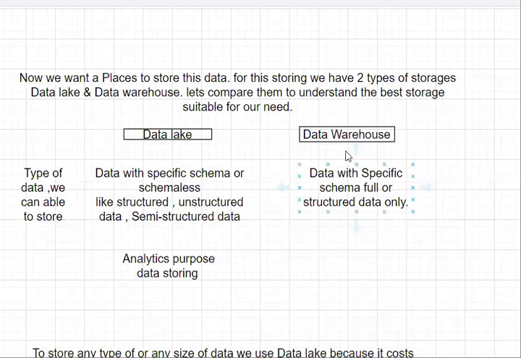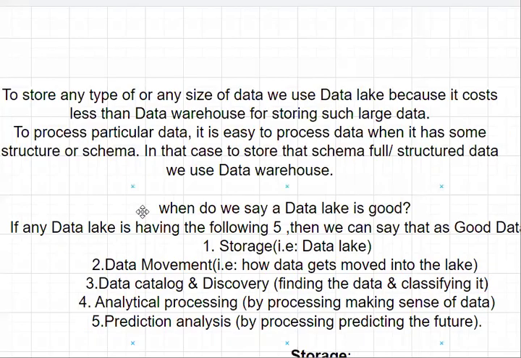As an example of a data warehouse, you have Redshift in AWS services, which can hold up to petabytes of data. You can even store up to exabytes of data in this data warehouse. Whereas an example of a data lake in AWS services is S3, where it can store an unlimited amount of data, however much you store.